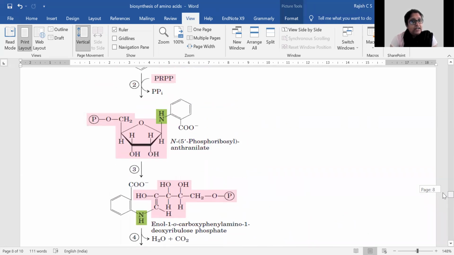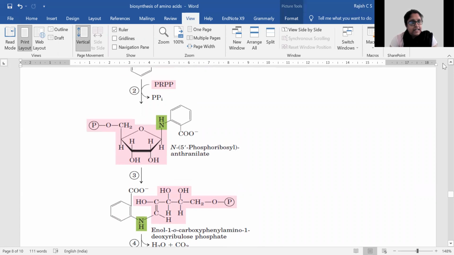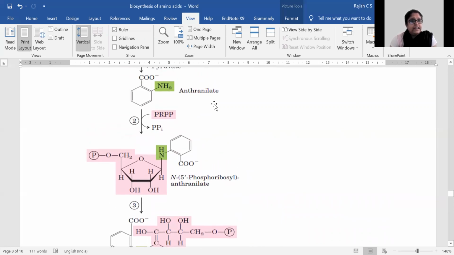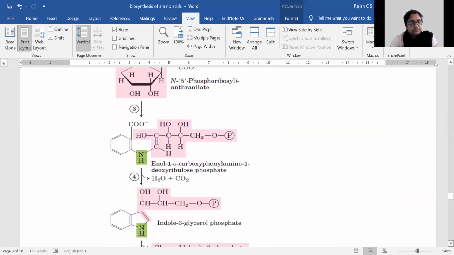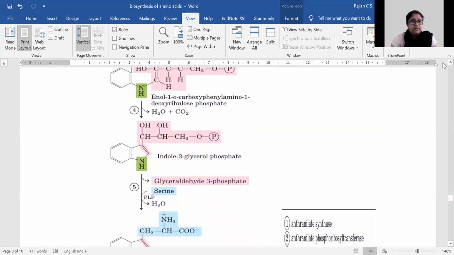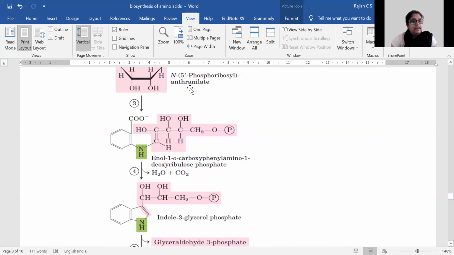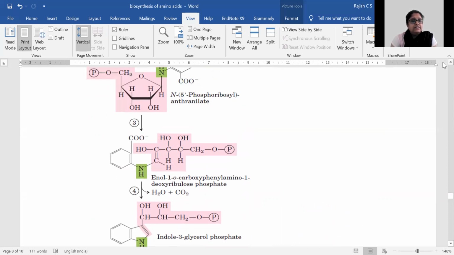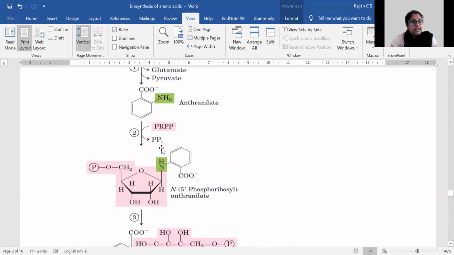Then a phosphoribosyl pyrophosphate gets added to this anthranilate by anthranilate phosphoribosyl transferase, wherein the phosphoribosyl group gets transferred onto the anthranilate to form N5-phosphoribosyl anthranilate, and an inorganic pyrophosphate is removed as well.